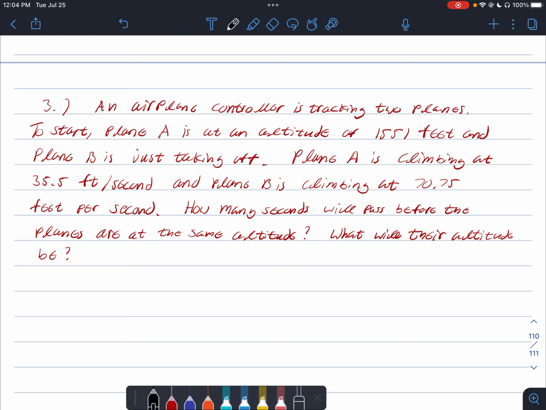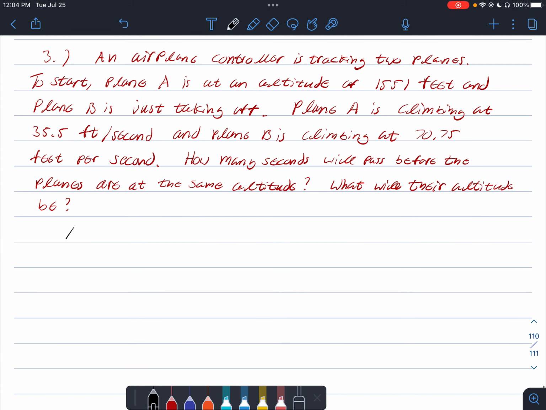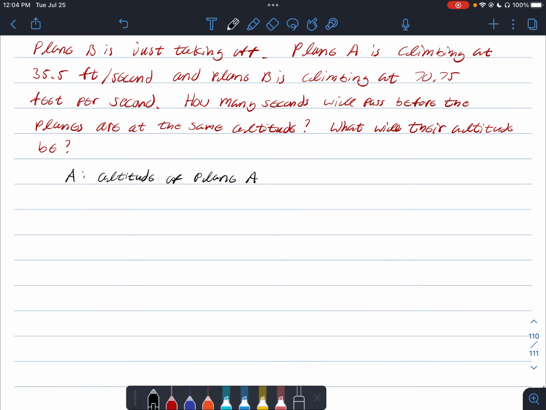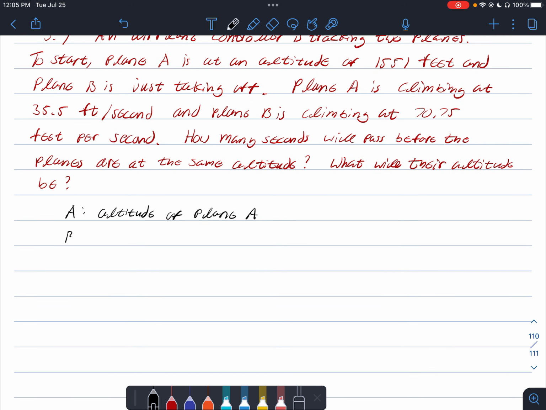Okay, so let's see if we can come up with an equation for each of these, and then maybe we can relate these two equations in a way that will help us solve this problem. So in this system here, A is going to be the altitude of plane A, and we're going to let B be the altitude of plane B.